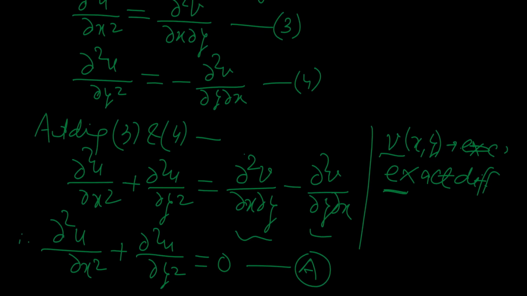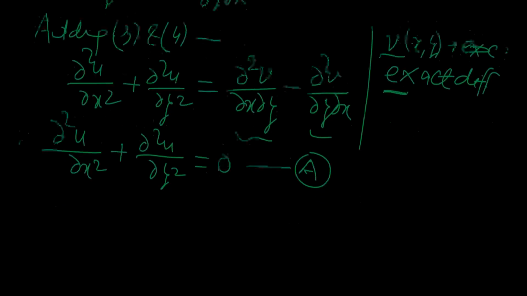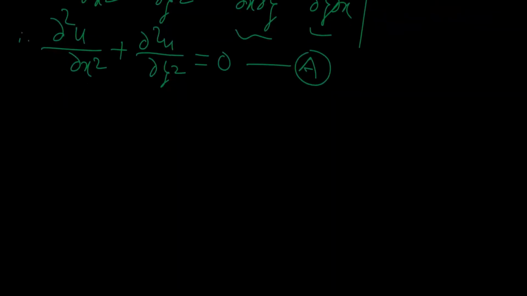As we have defined above, a function which satisfies the Laplace equation in 2 dimensions is a harmonic function. So definitely we can say that the real part u of x y of our analytic function f of z is a harmonic function.